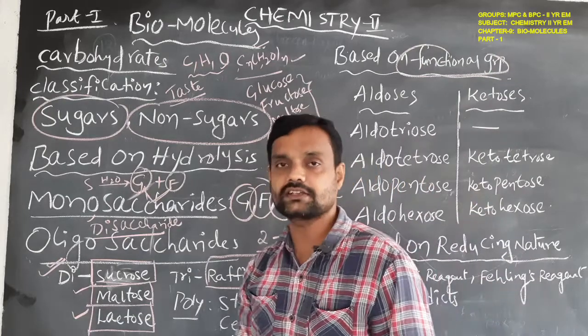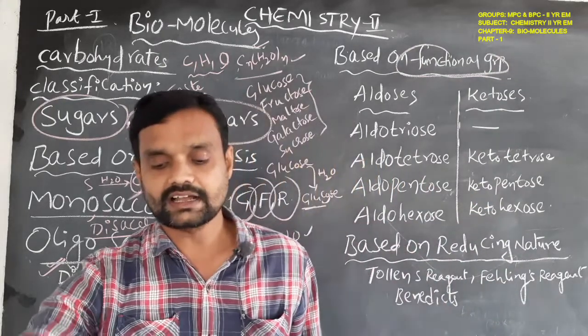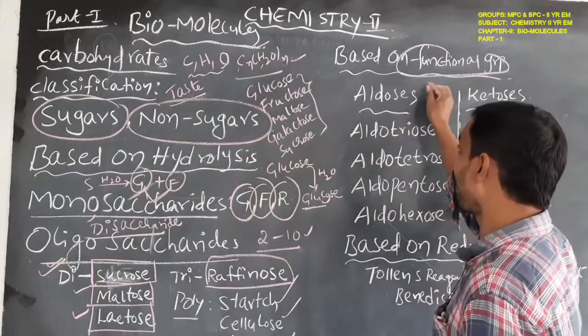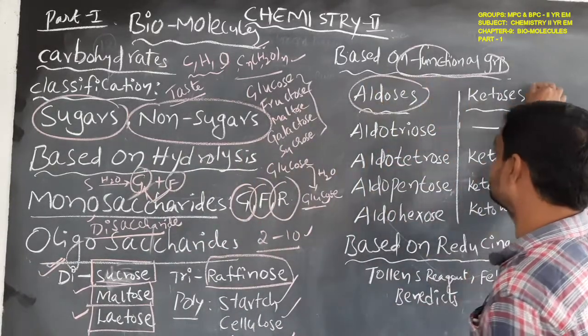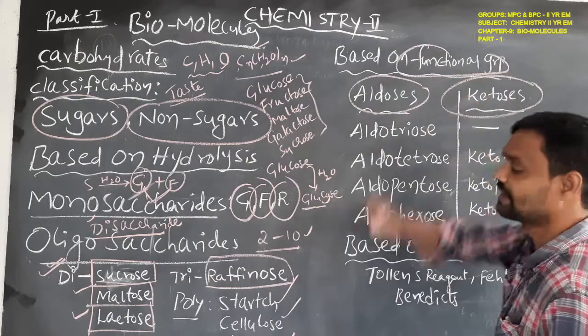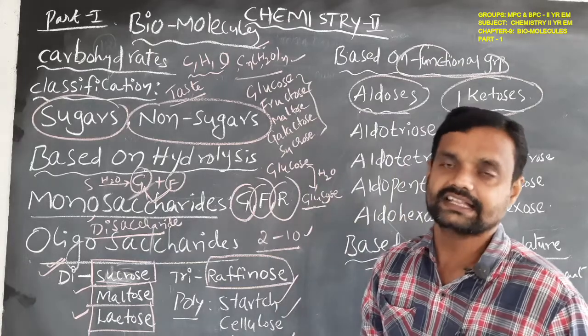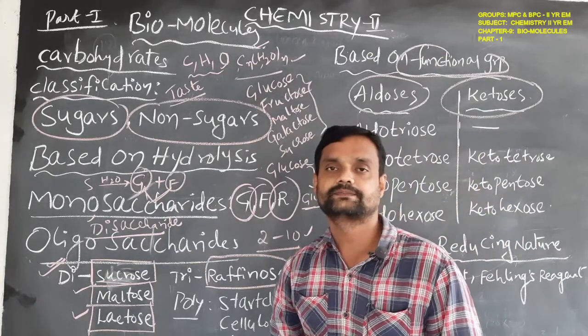Based on the functional group, carbohydrates can be classified into aldoses and ketoses, two categories.